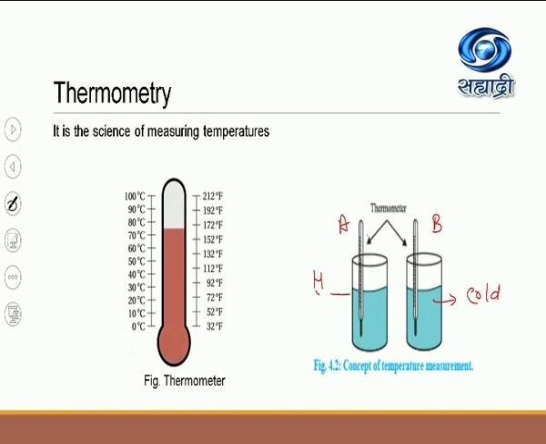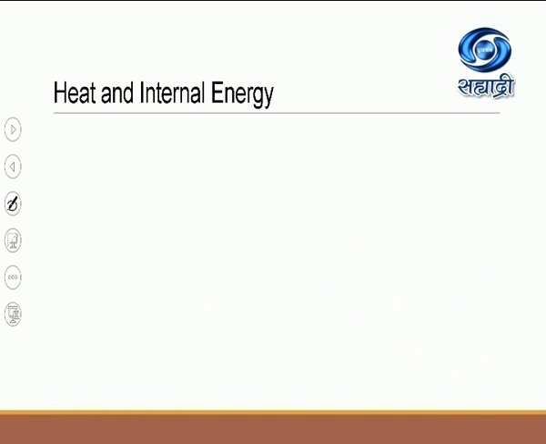So there are various applications, and the first thing is that we are using the thermometer, which enables us to record the temperature. That is the great importance or the great advantage of the zeroth law of thermodynamics, a very important law. Now after this, we have to study heat and internal energy.